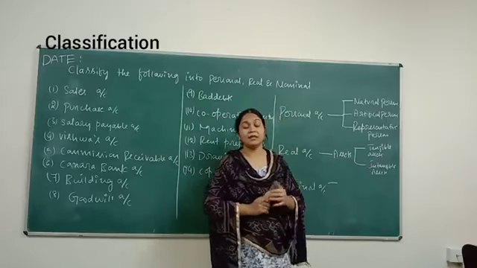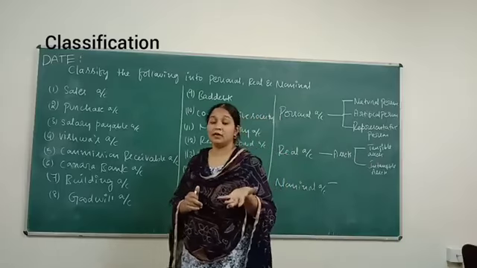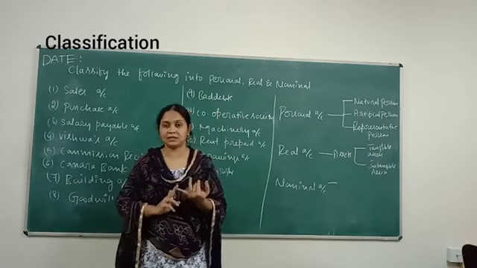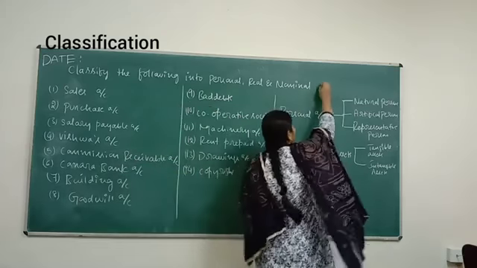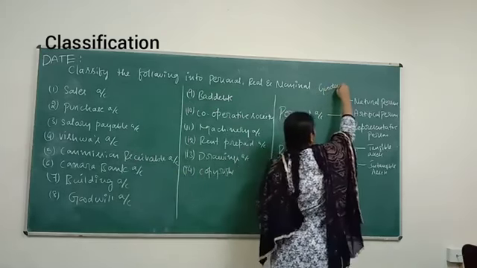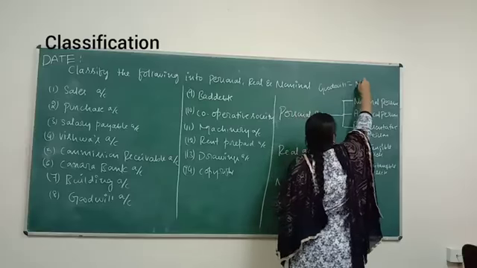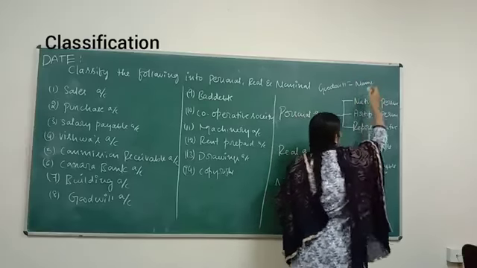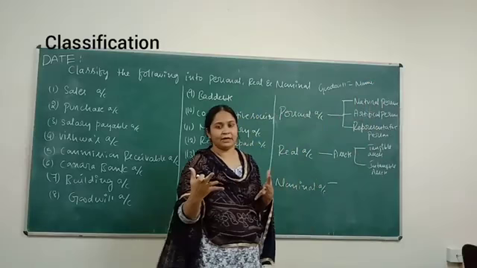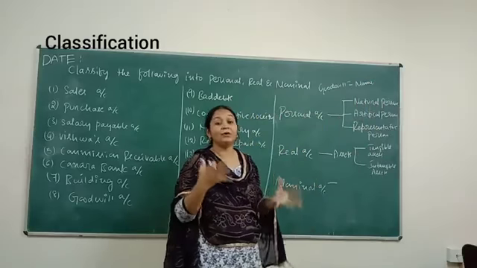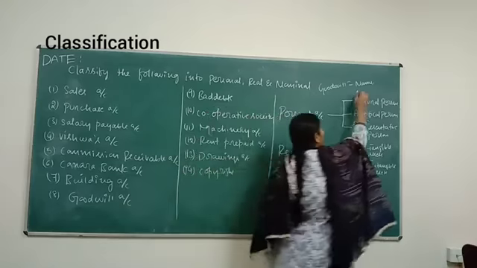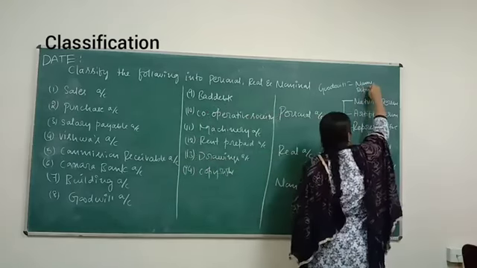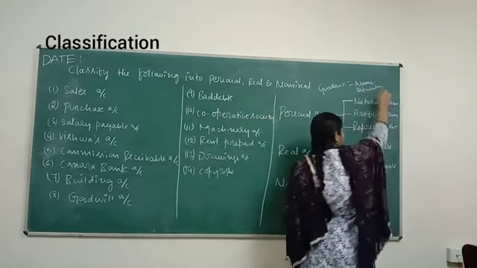Intangible assets means, for example, goodwill: the reputation of the business in the market, the name of the business. It has made a good name and earned a good reputation in the market. So this is goodwill. Can you touch the reputation of the business?